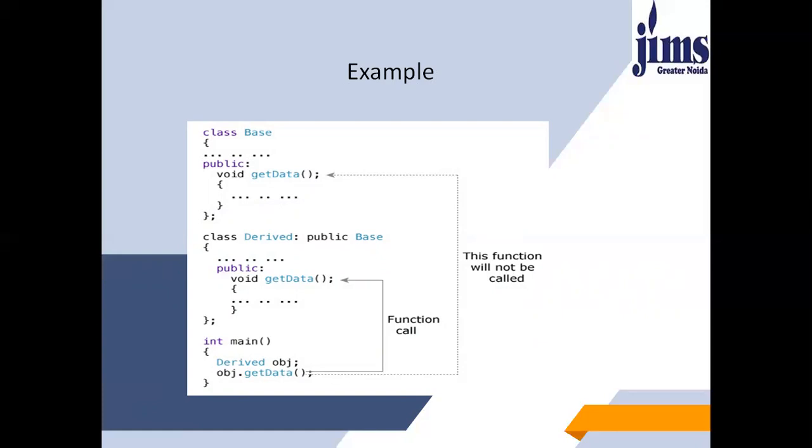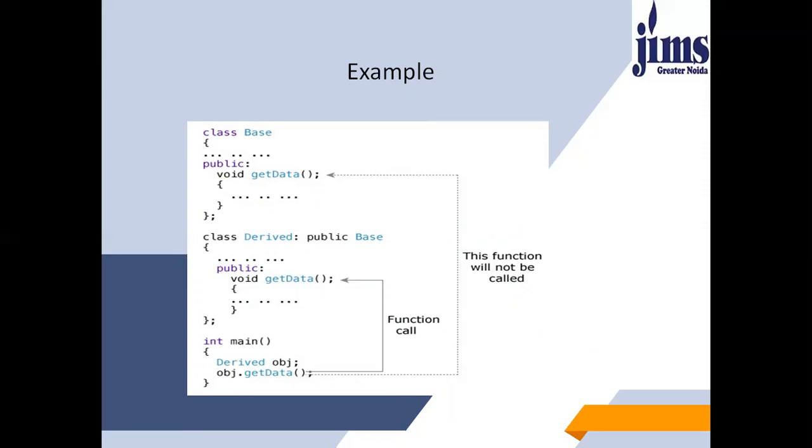So this is the example of inheritance as well. Function overriding is the concept which is used only while you are using the concept of inheritance. In this example, you can see that under the derived class also I have created the same function void getData which was already declared in the base class.